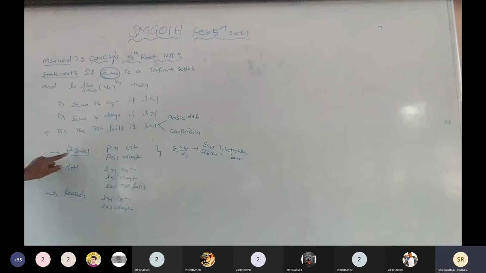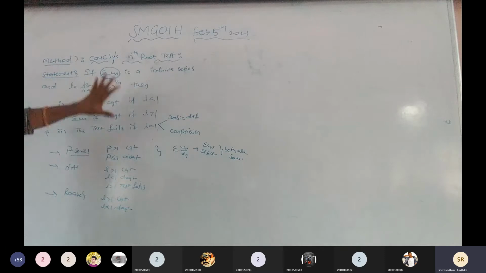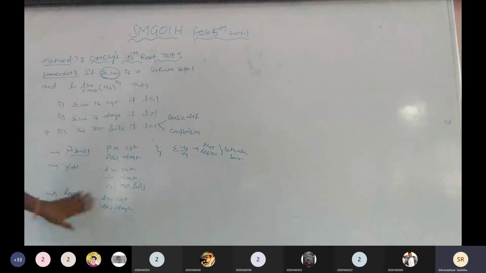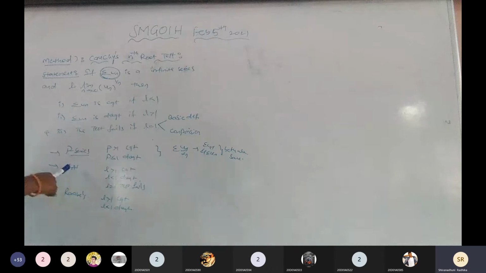Greater than 1 is convergent in the P series, greater than 1 is convergent in D'Alembert, greater than 1 is convergent in Raabe's. But coming to the Cauchy's nth root test, L less than 1 is convergent. Can you identify the difference? In the Cauchy's nth root test, the conditions are the opposite of the Raabe's test: L less than 1 convergent, L greater than 1 divergent, L equals to 1 the test fails. See, the D'Alembert ratio test: L greater than 1 convergent, L less than 1 divergent, L equals to 1 the test fails.